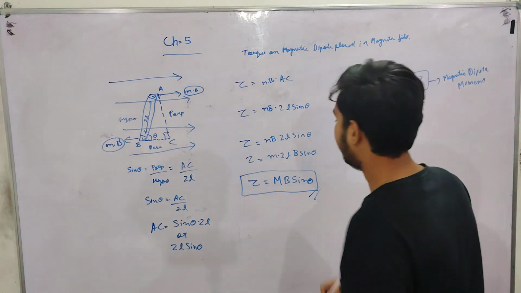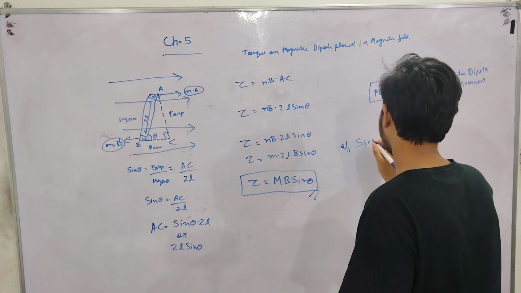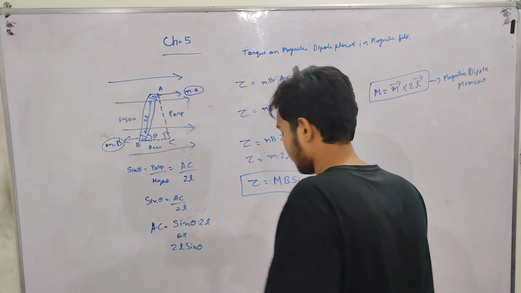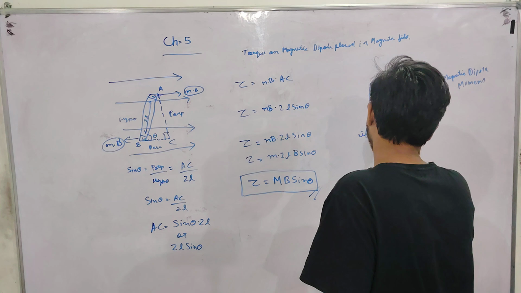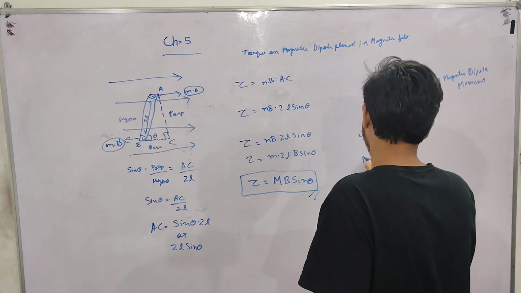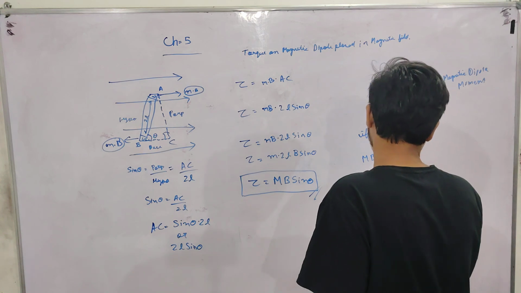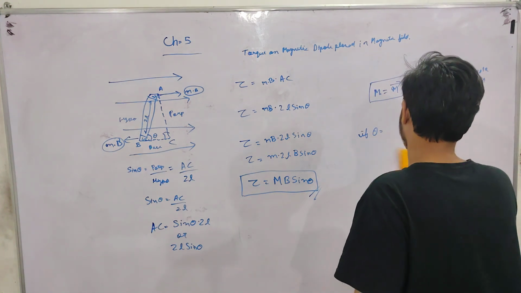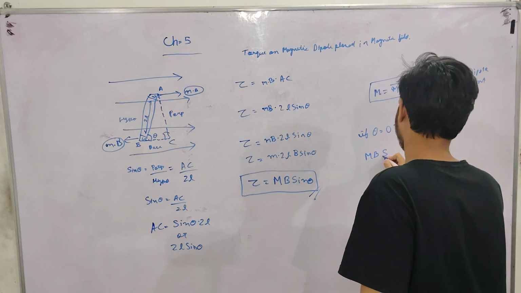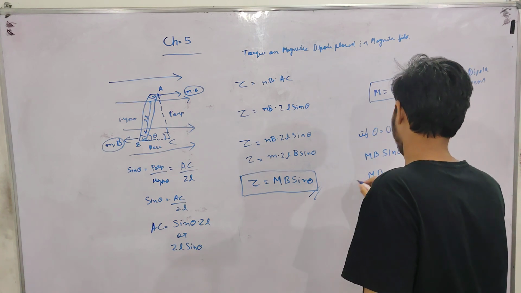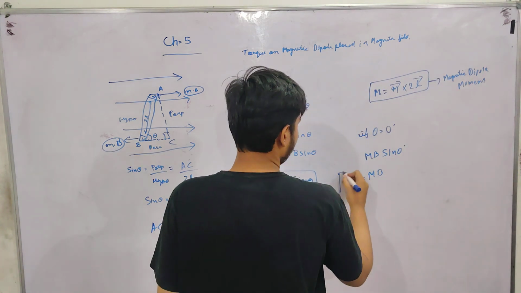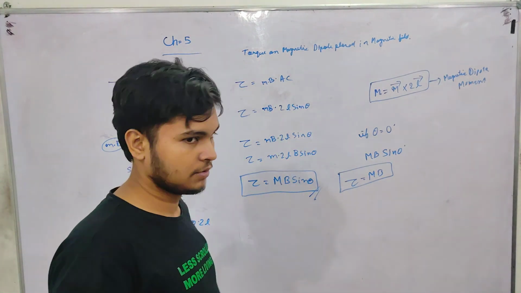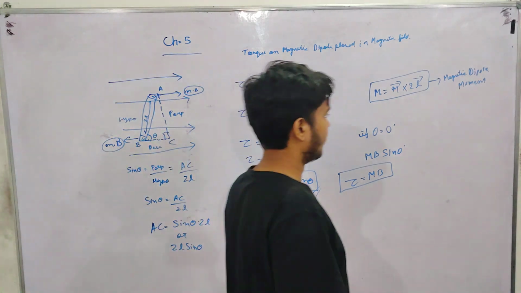This is theta. If theta equals 0 degrees, then torque will be MB sin 0 degrees. Remember it.